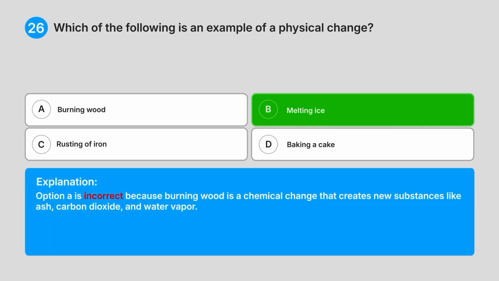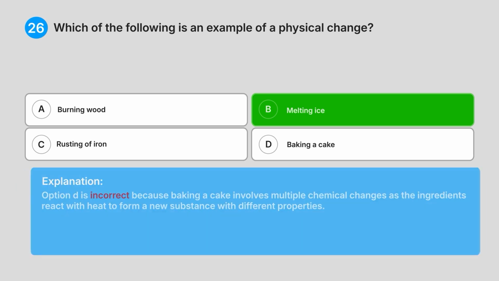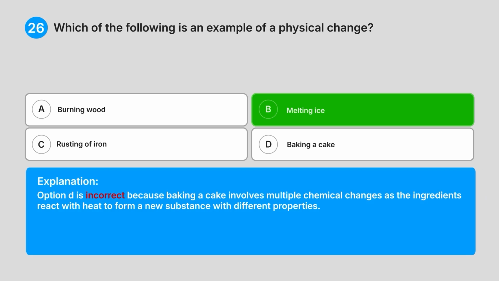Option A is incorrect because burning wood is a chemical change that creates new substances like ash, carbon dioxide, and water vapour. Option C is incorrect because rusting is a chemical change where iron reacts with oxygen to form a new substance, iron oxide. Option D is incorrect because baking a cake involves multiple chemical changes as the ingredients react with heat to form a new substance with different properties.